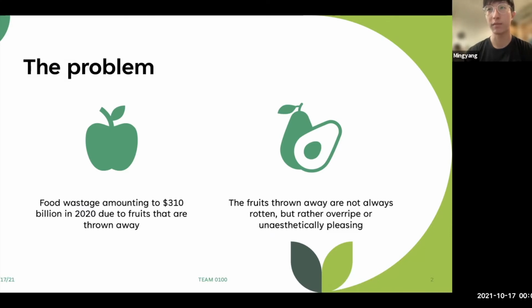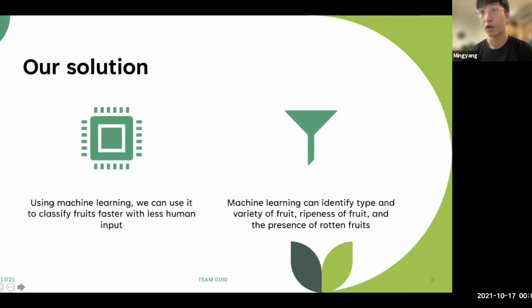Oftentimes, produce that is overripe is not as visually appealing to consumers, causing it to be left on shelves to spoil, where it is thrown away. We propose an additional screening process implemented by machine learning to identify overripened apples, allowing them to be set aside and sold at a lower price to consumers with a lower tolerance for fruit preferences, as well as to consumers who are using these apples as intermediate products, such as for baking, and do not place such a high priority on the importance of appearance.